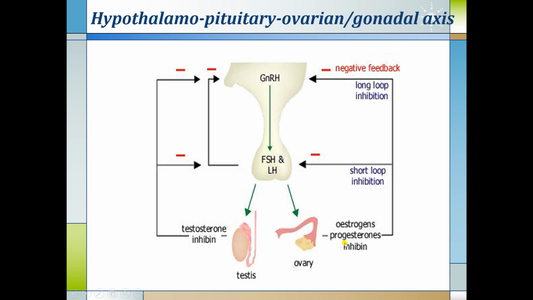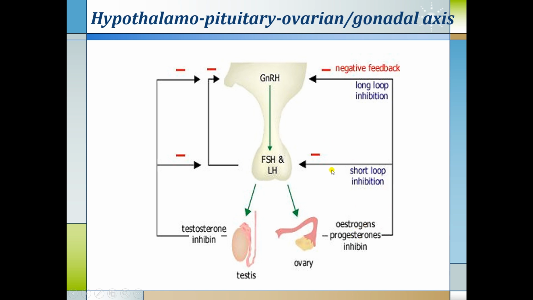When the blood level of these hormones increases, they will send a negative feedback on the anterior pituitary, so that further release is inhibited. They also send a signal to the hypothalamus so that GnRH release is inhibited.